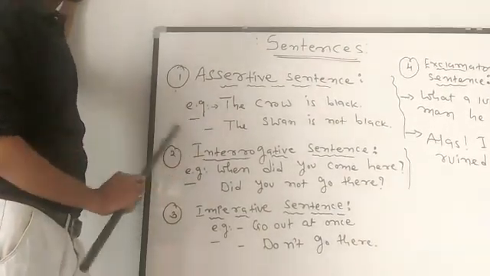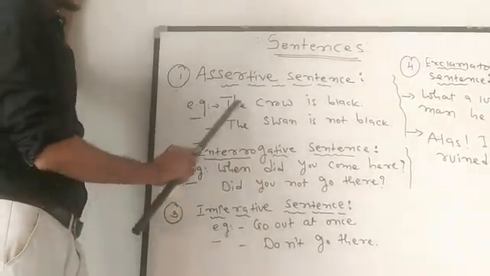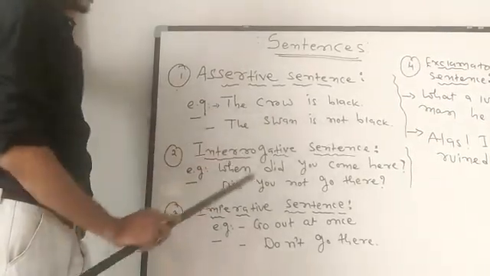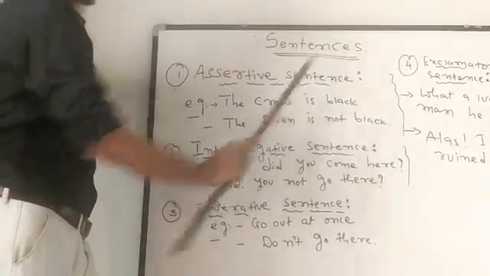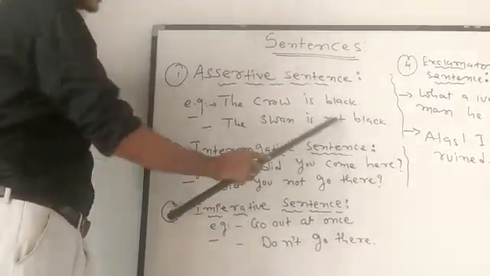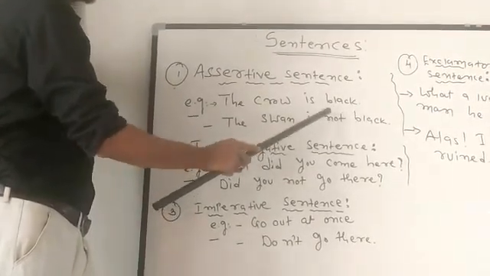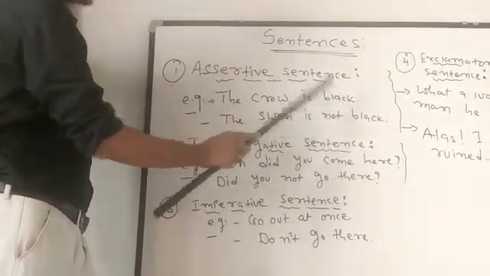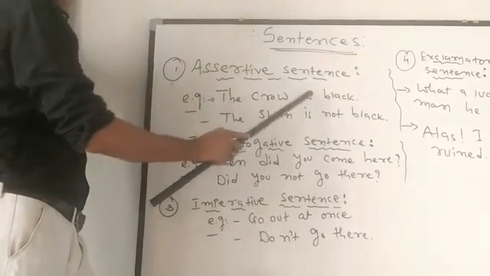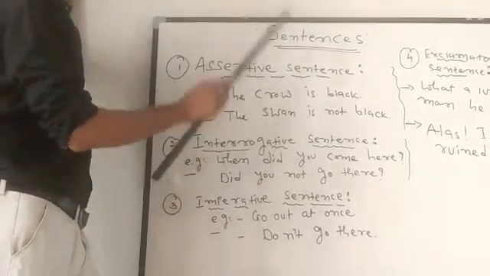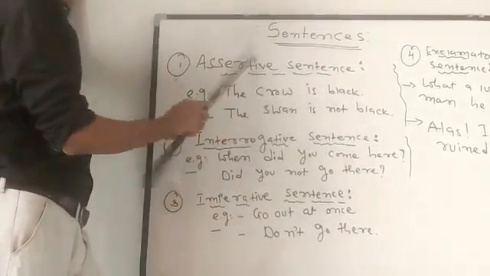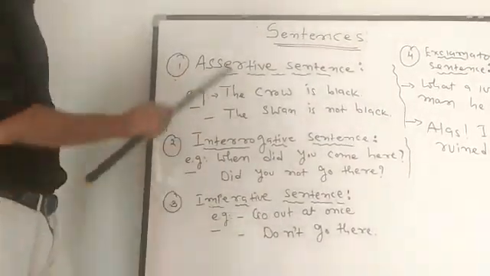I have written two examples here. The first one: the crow is black. The swan is not black. In the second, I have written one negative word, so that's why it is a negative sentence, and the first one is affirmative. But both sentences are assertive sentences.